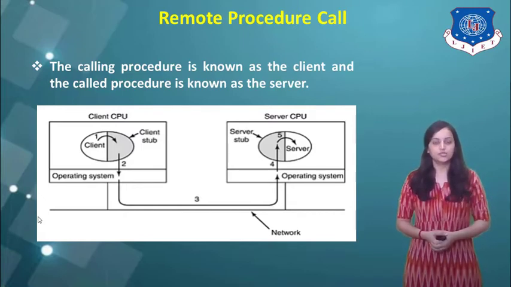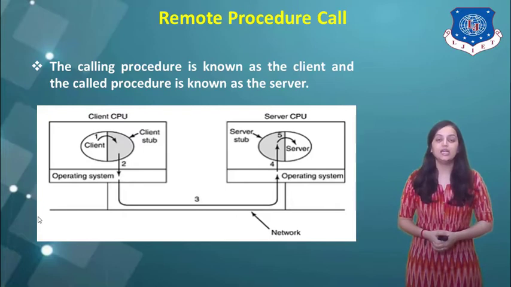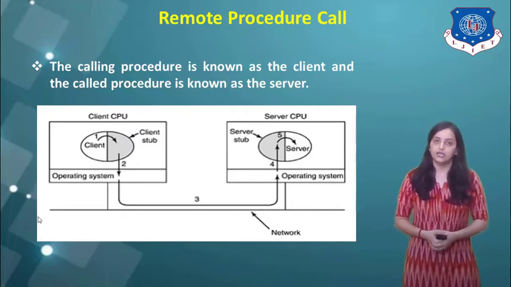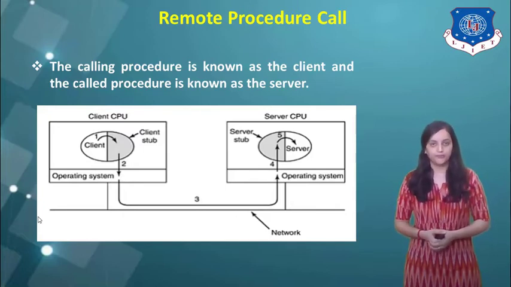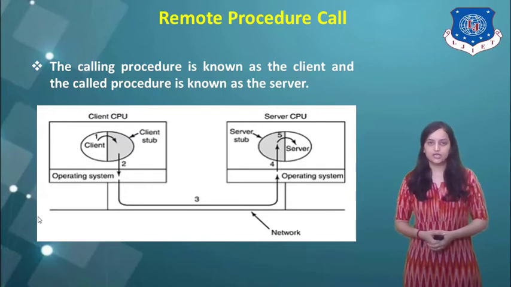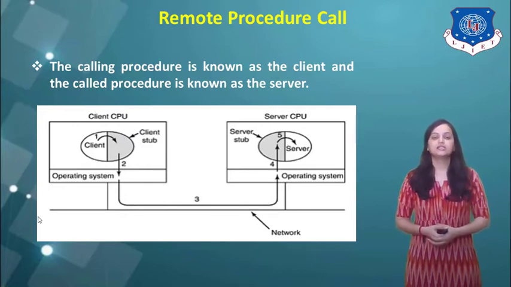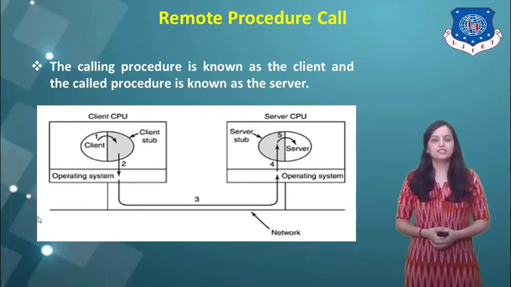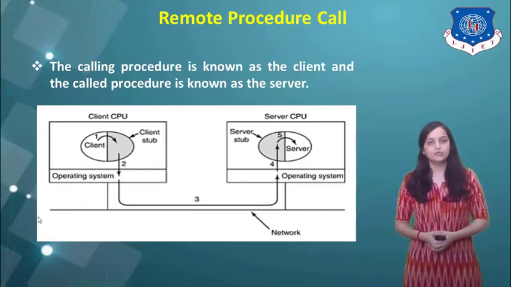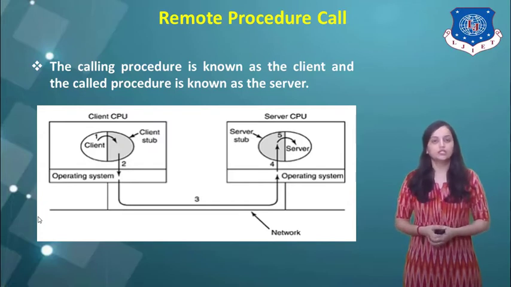So the first process, when the call is initiated, is that the client accesses the client stub. The second procedure is that the client stub accesses the operating system, that is OS, and it makes the data transfer using the network. So the operating system accesses the network to send the data using encapsulation or such methods. The third process is to transfer the data through the network.